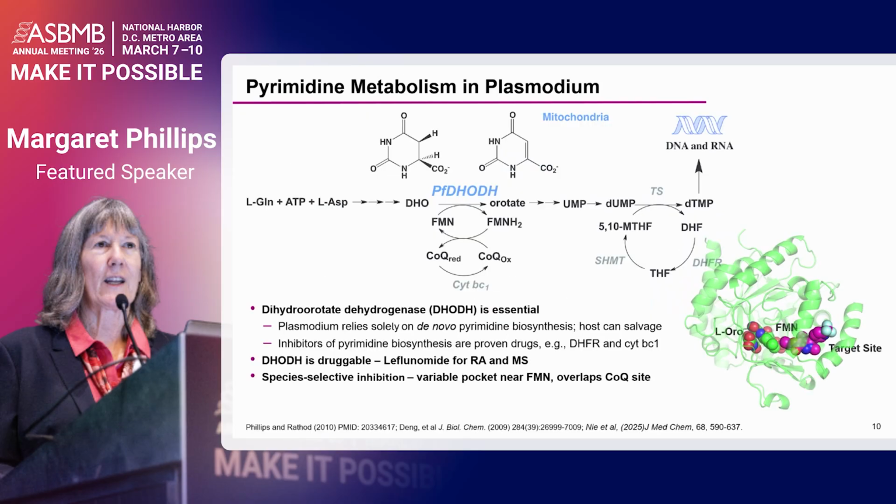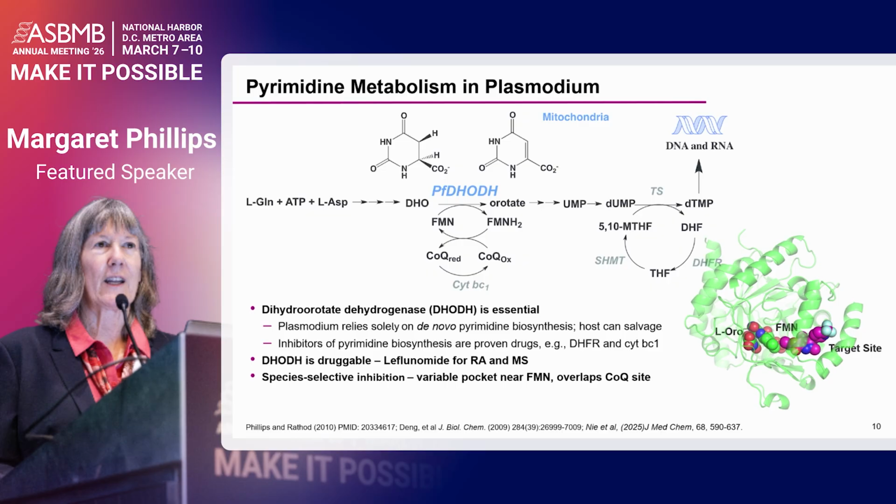Just a bit on the DHODH target. This enzyme is essential for the biosynthesis of pyrimidines. It's essential for oxidizing dihydroorotate to orotic acid, which then goes on to form the key pyrimidine nucleotides that the cell requires to make DNA and RNA. Now, what's different in Plasmodium is that Plasmodium is unable to salvage preformed nucleosides or bases, and so it's completely reliant on this de novo pathway, whereas human cells can actually salvage the preformed bases and nucleosides, so that allows one level of distinction between them.